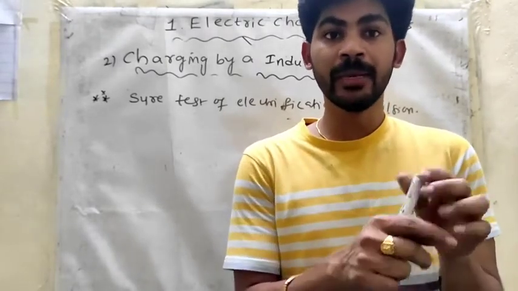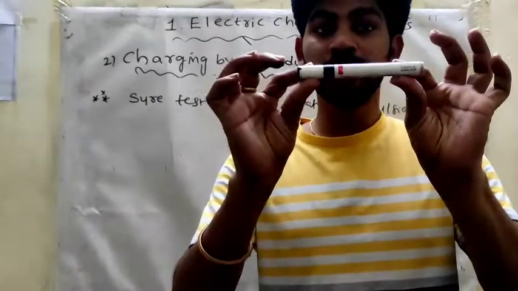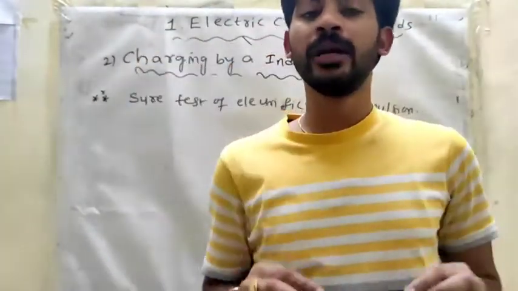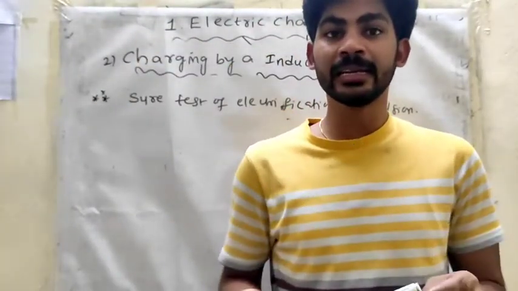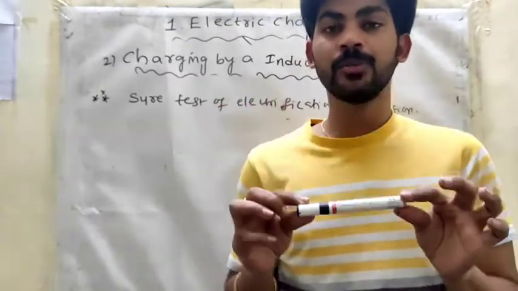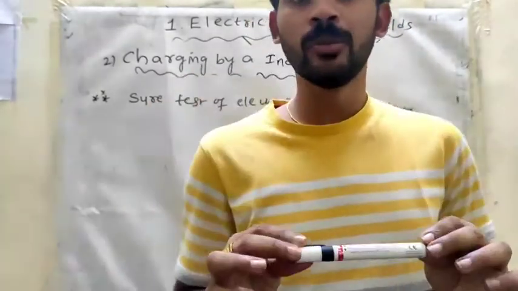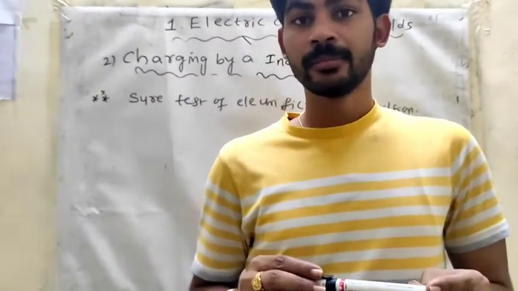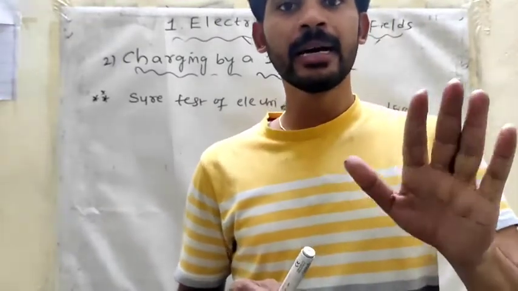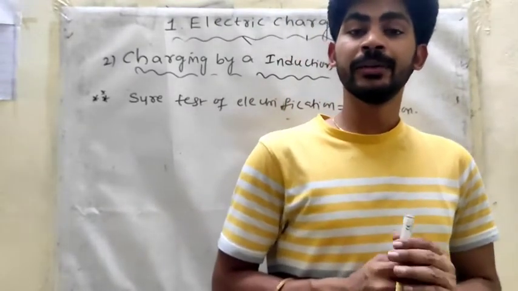Let us consider this is a positive charged body. We keep it near a neutral body. What happened? That is attracting. Suppose this is a negative charged body; we keep it near the neutral body, again attracting. That's why attraction is not the sure test of electrification.